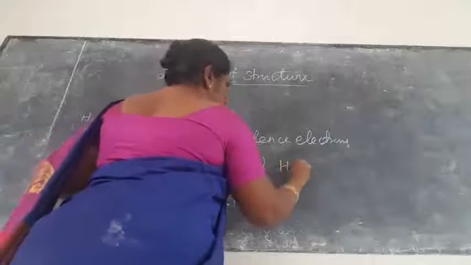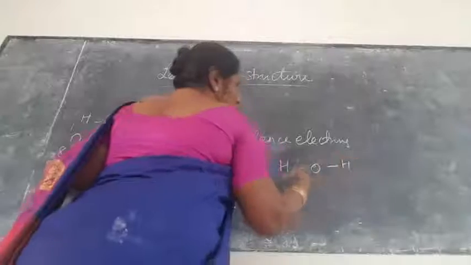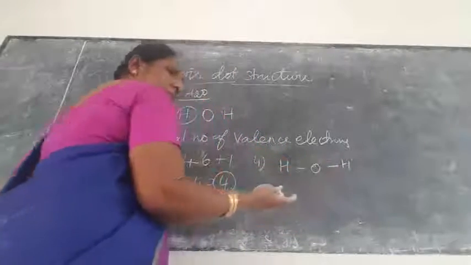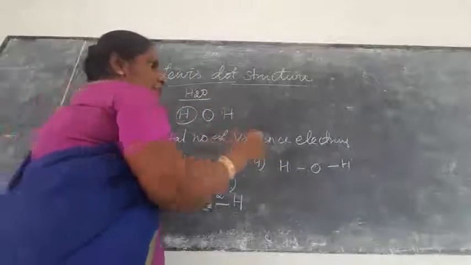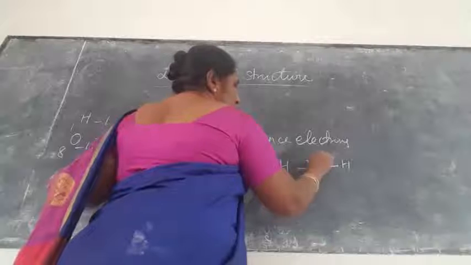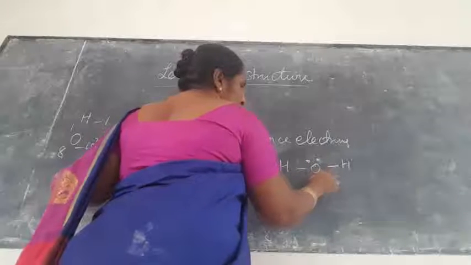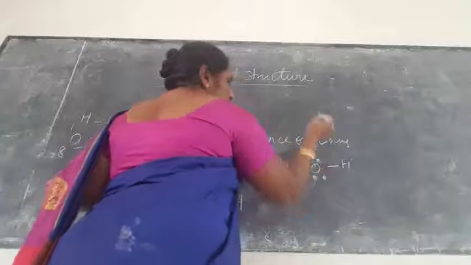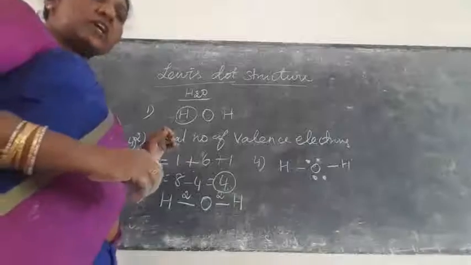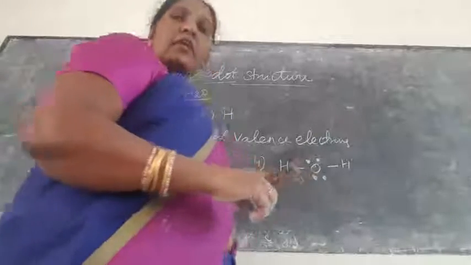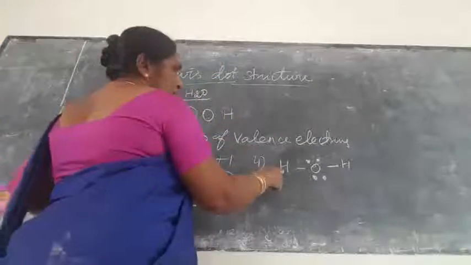So hydrogen, oxygen, hydrogen. Remaining 4 electrons. The 4 electrons are placed on the highly electronegative atom. Okay, so these are the 4 electrons. So now you can verify that. So what is the octet rule? How to verify that?